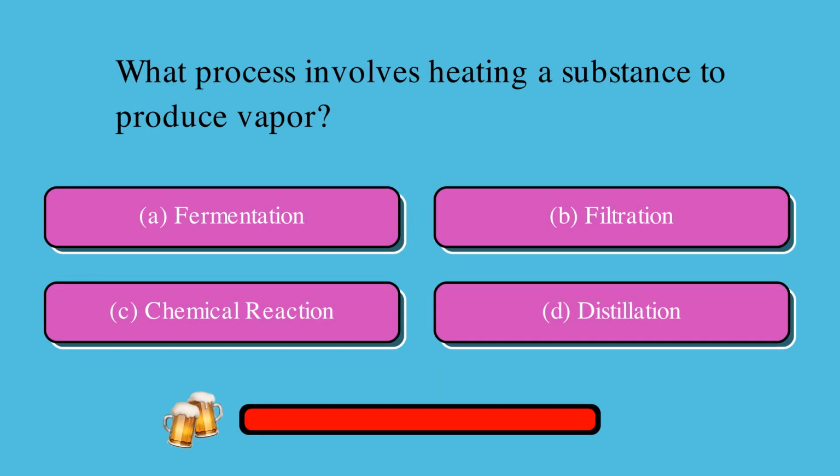What process involves heating a substance to produce vapor? Is it A, fermentation, B, filtration, C, chemical reaction, or D, distillation? The correct answer is D, distillation.